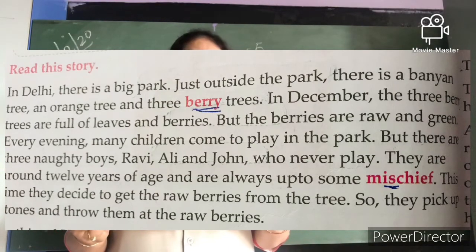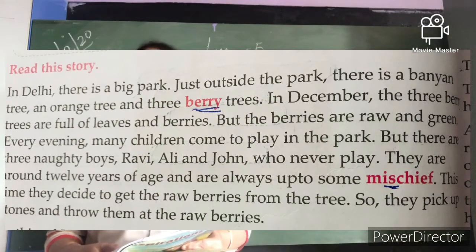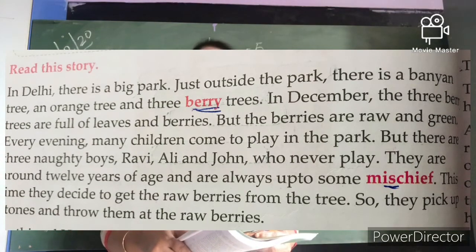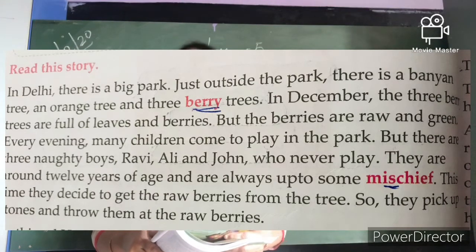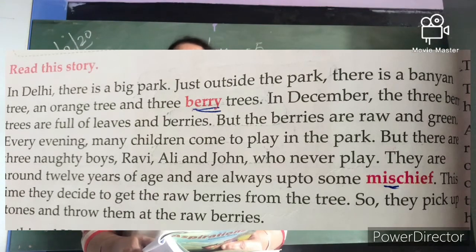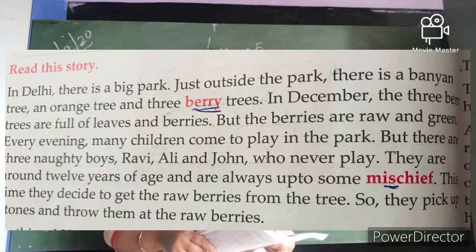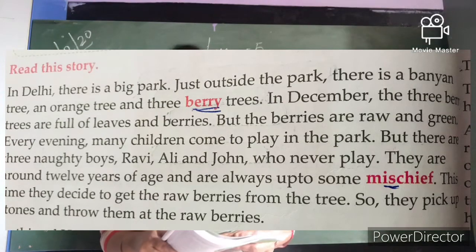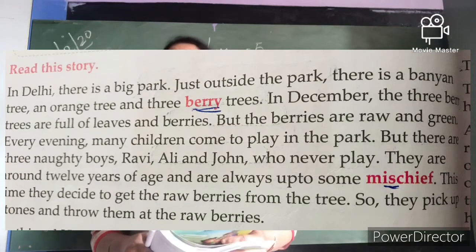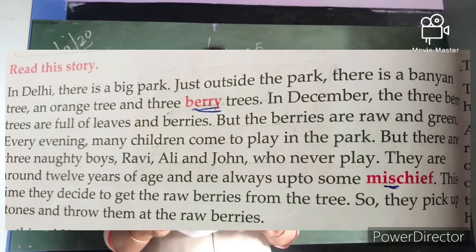But the berries are raw and green. I told you just now what is the meaning of raw. Raw is kacha. In this month it is raw and green. When the berries are raw, the color of berry is green.